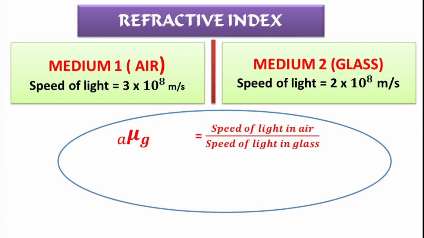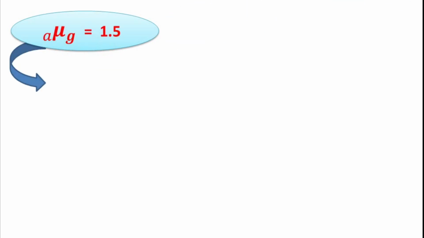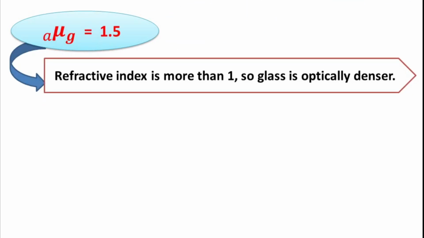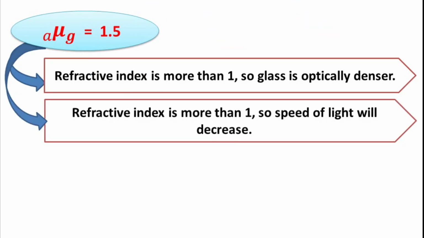So, it is equal to 3 into 10 raised to power 8 divided by 2 into 10 raised to power 8, which is equal to 3 by 2, that is equal to 1.5. So, refractive index of glass with respect to air is equal to 1.5. We can understand two things from this. Number one, refractive index is more than 1, so glass is optically denser. Number two, refractive index is more than 1, so speed of light will decrease.